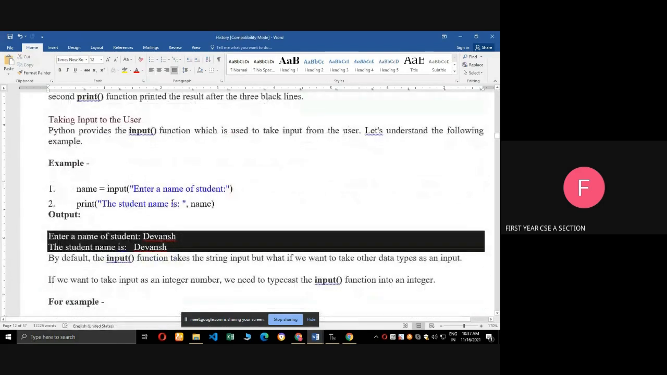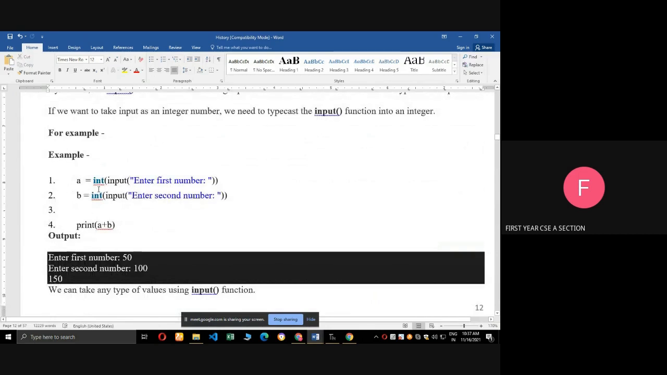Next, input function. Input function is used to get some input from the user. For example, name equal to input of enter a name of the student. The student name is name. Here in the first line, the user will type some name. See the example. Enter the name of the students, Devans. The student name is Devans.